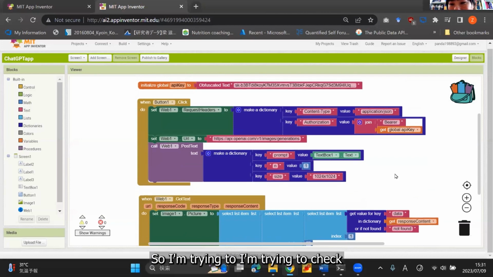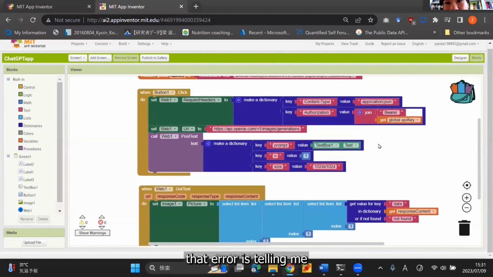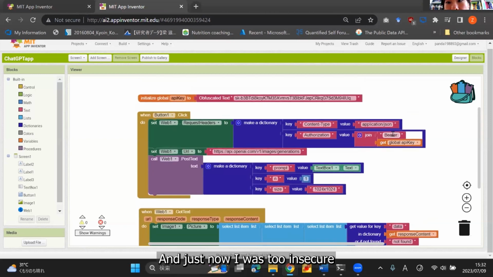So I'm trying to check if there are any typos, because that error is telling me we're not getting the intended response from the server. We got an error message. And just now I was checking here.